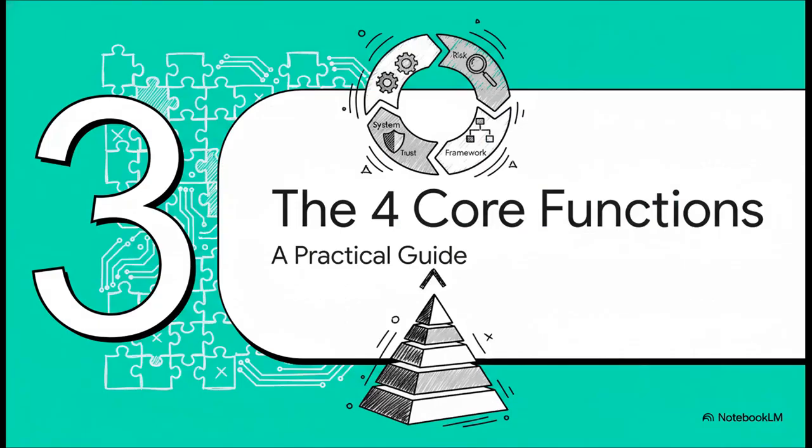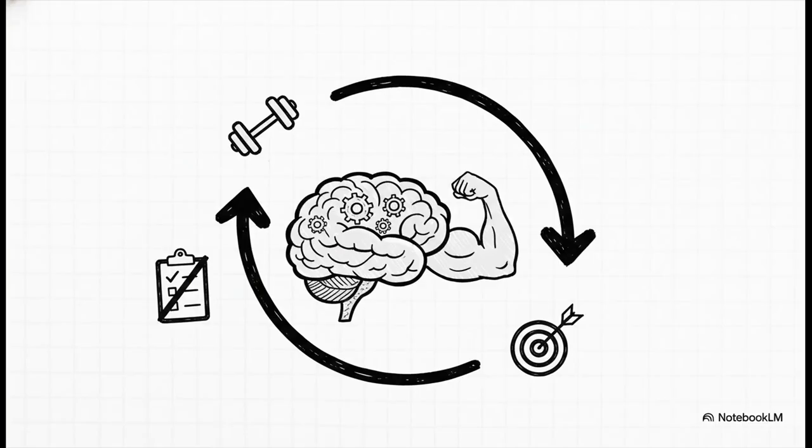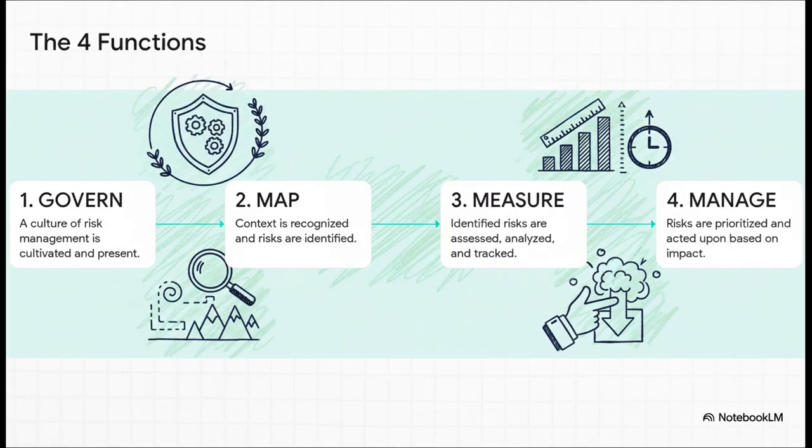So, to help companies actually build systems that have all these amazing characteristics, NIST came up with a super practical 4-part framework. It's a clear, structured way to think about and handle AI risk from the very beginning of an idea all the way to the end of its life. Honestly, the best way to think about this whole thing is like a fitness plan for your AI. It's not some rigid checklist you do once and then forget about. No, it's a continuous cycle of activities that you do to keep your AI development healthy, responsible, and on track with your values. The whole plan boils down to these 4 functions: govern, map, measure, and manage.